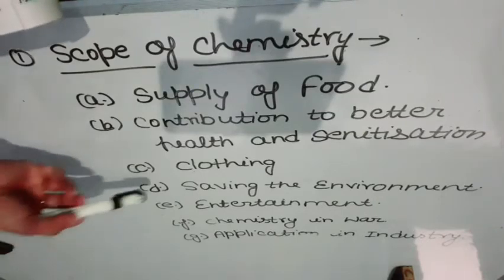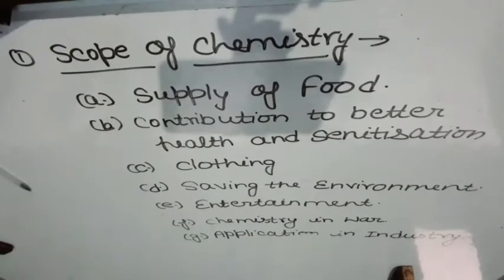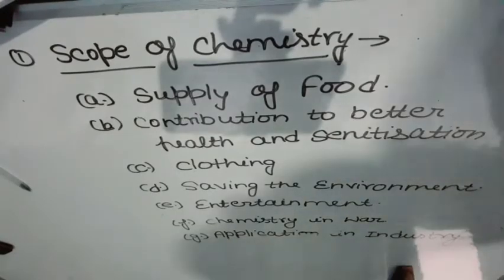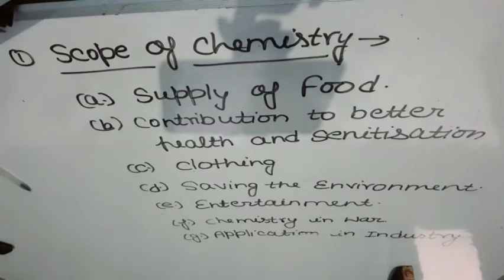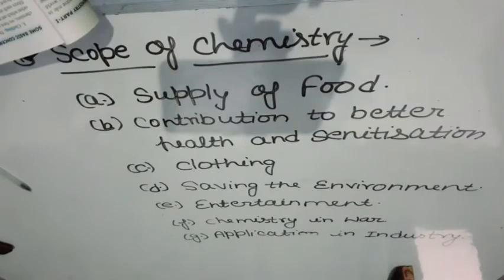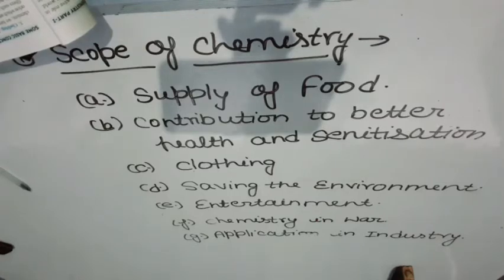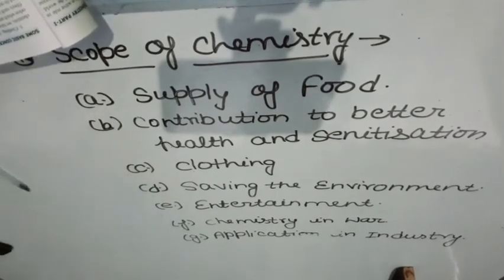Okay, now the next is saving the environment. How is our environment saved by chemistry? Actually, students, you may have heard of a chemical term, CFCs, chlorofluorocarbons. Actually, chlorofluorocarbons are responsible for ozone depletion in the stratosphere. So, if we have the knowledge of chemistry, then it helps in the synthesis of safer alternatives to these hazardous chemicals.